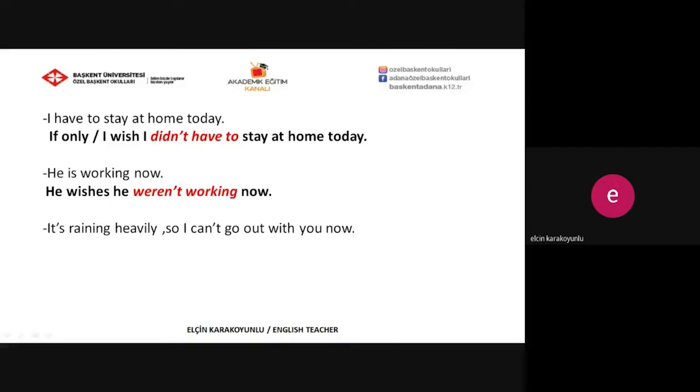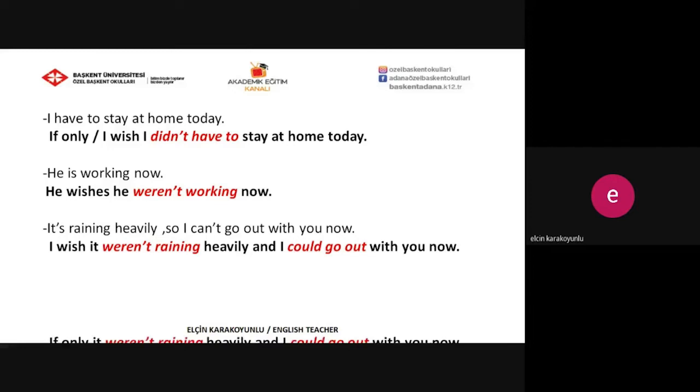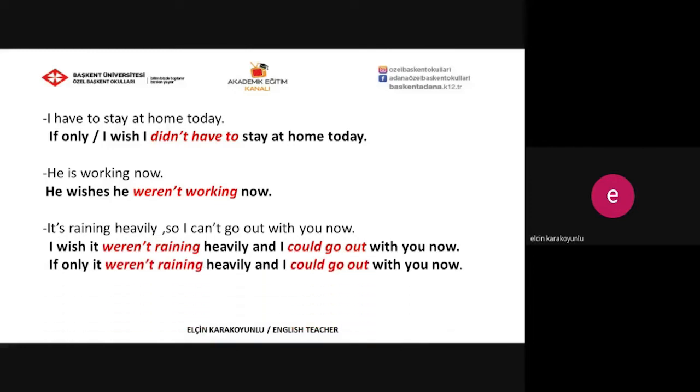And the last one, it's raining heavily, so I can't go out with you now. It's impossible for me to go out with you now because it's raining heavily. But I wish it weren't raining heavily and I could go out with you now. Instead of I wish, you can also use if only. If only it weren't raining heavily and I could go out with you now.